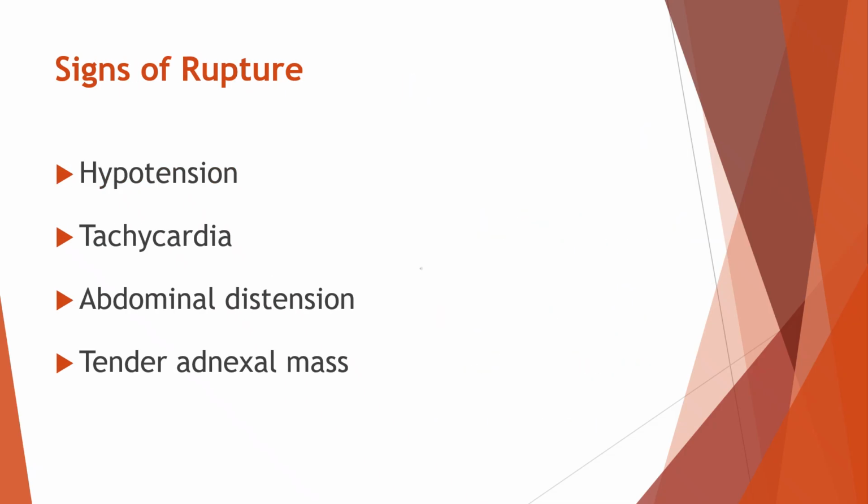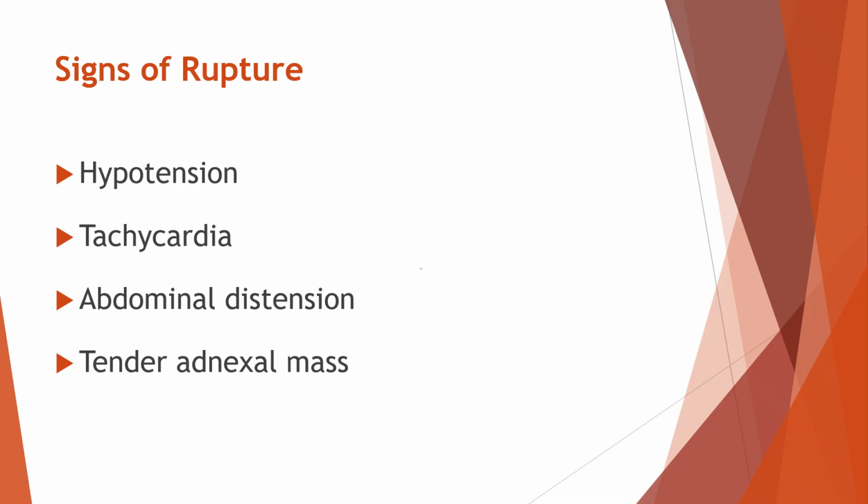Let's see about the signs that suggest an ectopic pregnancy has ruptured. When the fallopian tube bursts, there is sudden internal bleeding, and the body quickly starts showing warning signs. One of the earliest signs is hypotension, which means low blood pressure. This happens because the body is losing blood internally.